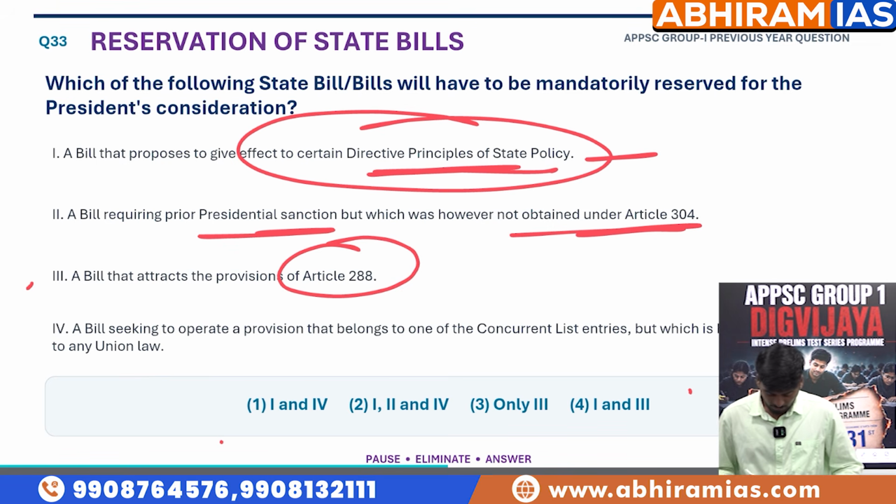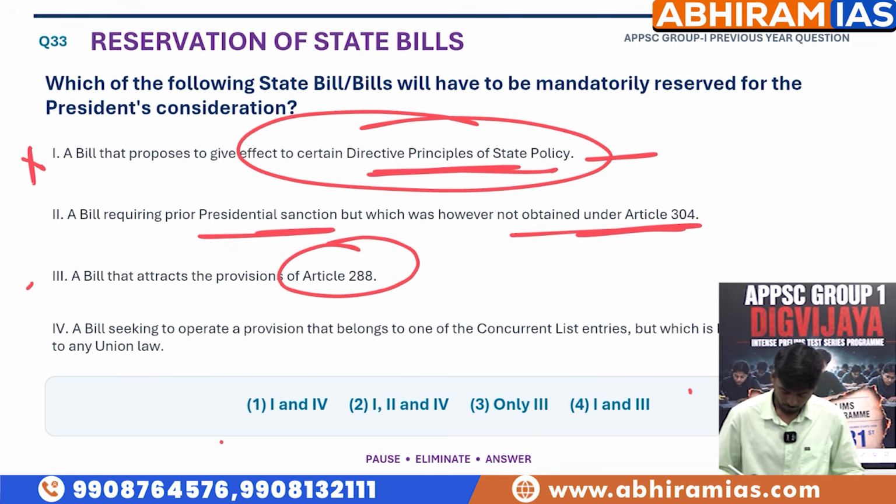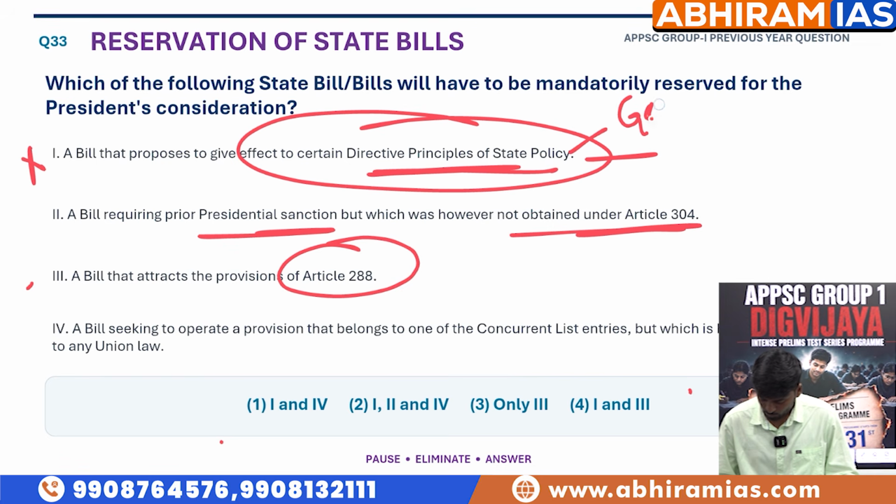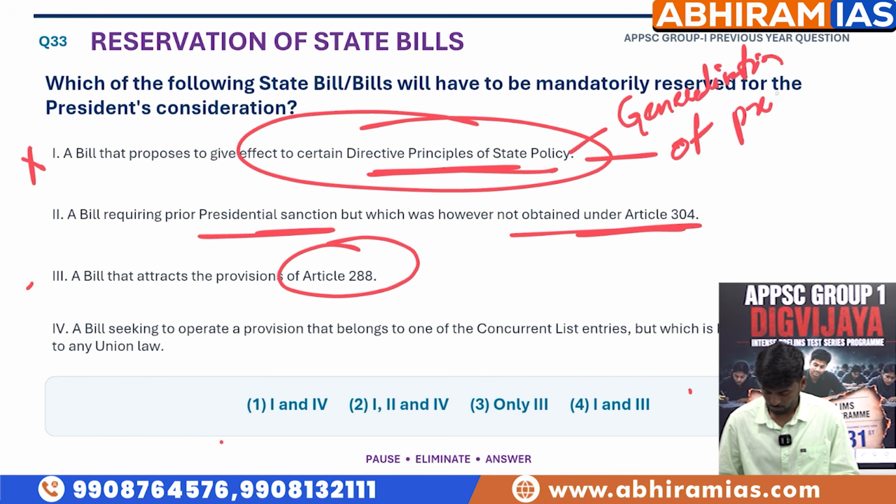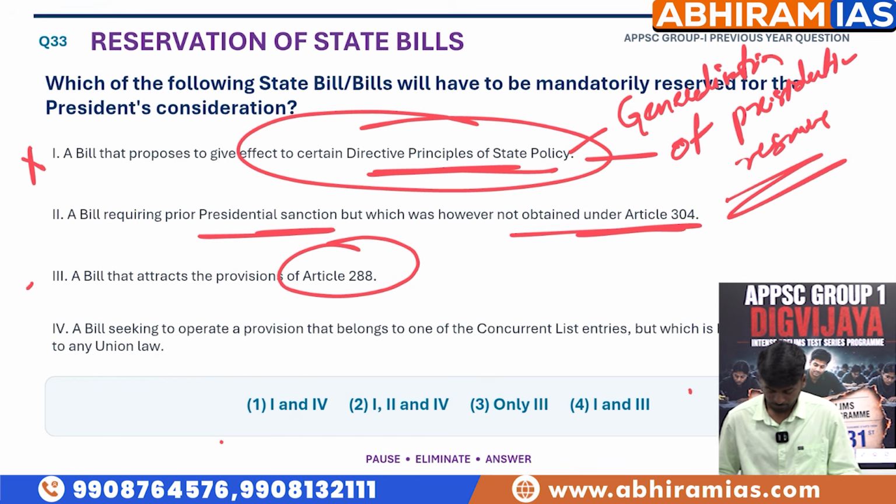See, here the first statement is wrong. Why? Because the first statement involves a generalization of the President's powers of reservation.